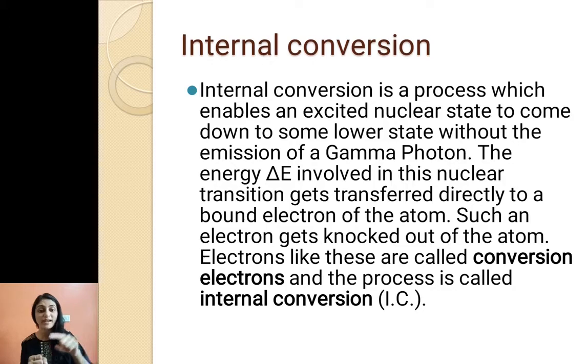Now there will be a vacancy created over there. So electrons from the higher orbits may jump to that K shell, releasing an X-ray. So here such an electron gets knocked out of the atom, and electrons like this are called conversion electrons, and this process is called internal conversion.